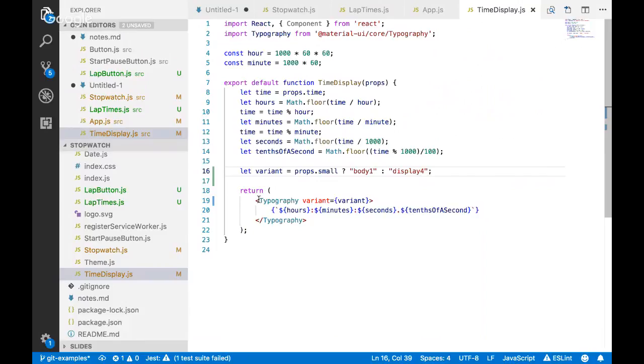Another option, and some people subscribe to this option, is, well, don't overload this time display component. Instead, create a whole other component that is sort of the same thing, but is the small time display or something else, and use that directly. And that way it's not props based, at least not visible to the lap times, right? But you may have an underlying thing that's doing this logic still hidden behind it, trying to abstract all of this variant logic behind multiple components instead of one component.